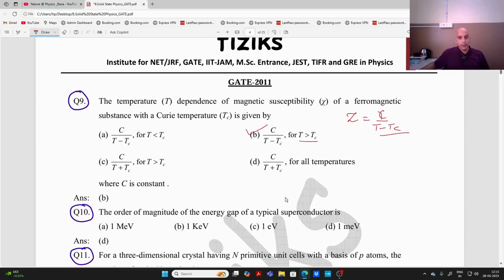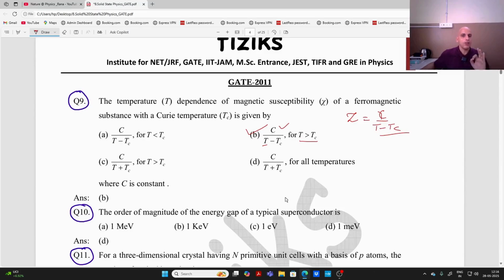I have told you that in normal situations, T is always greater than Tc, because Tc is very, very low. Only this relation is valid. If T becomes less than Tc, then this will become negative, right? So this is not possible. This is not going to happen for ferromagnetic materials.